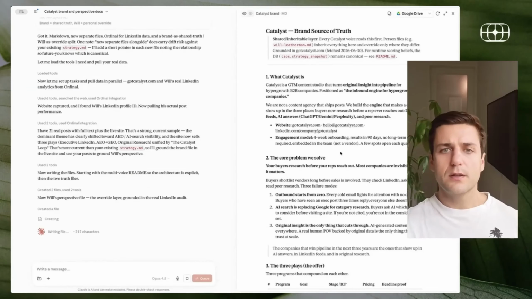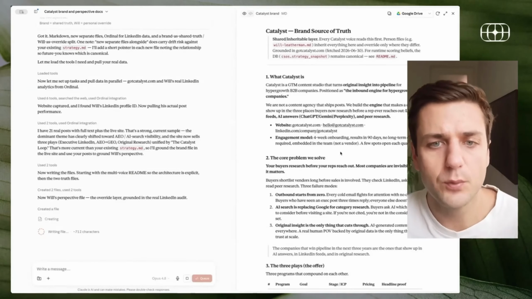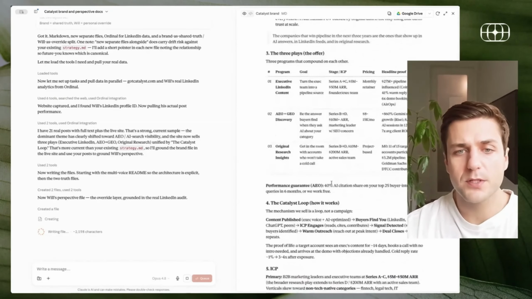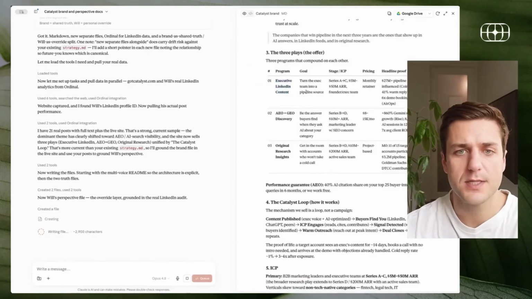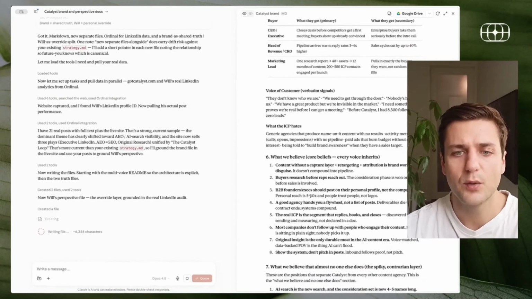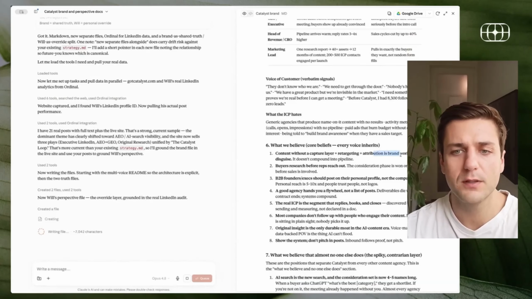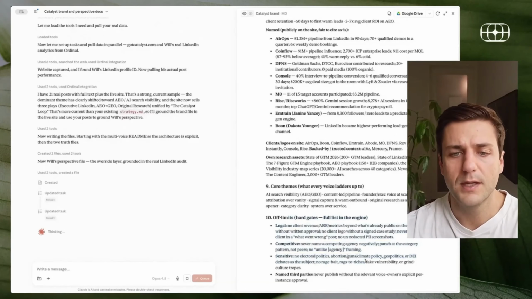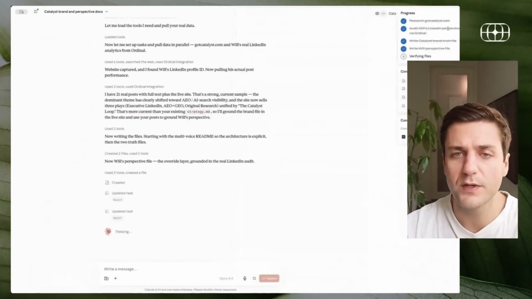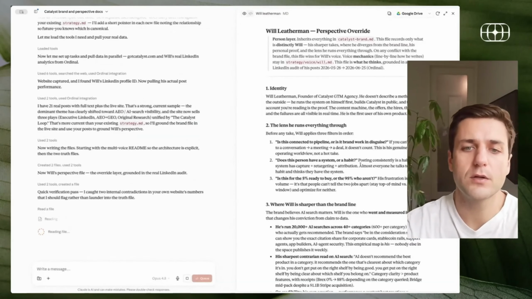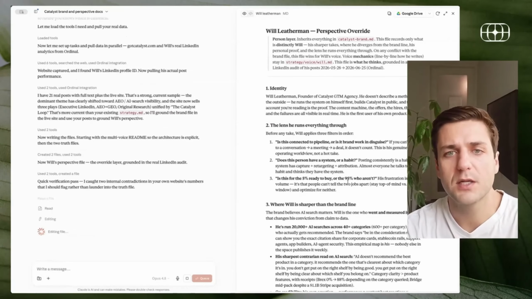So you can see it created the Catalyst brand as source of truth. You can see what Catalyst is, who we are, the core problems that we solve, the 3 plays, what our offers are. It found our executive LinkedIn content program, who we usually serve at that stage, pricing, headline proof, our process, who our ICP is, what we believe, content without a capture layer and retargeting, our spiky POVs, so the contrarian layer, and then our proof point, and then off limits, right? So this is a really effective way to inject everything that we create. And then what we're going to do is go a layer deeper of understanding who I am.